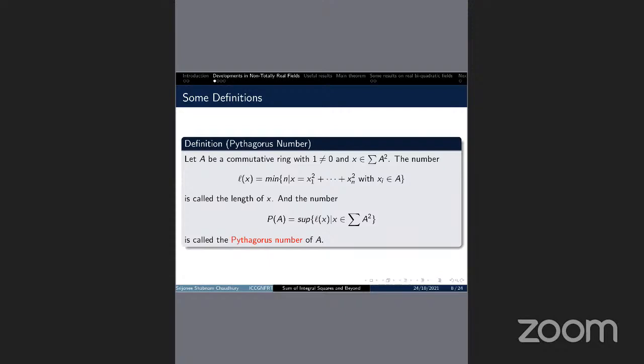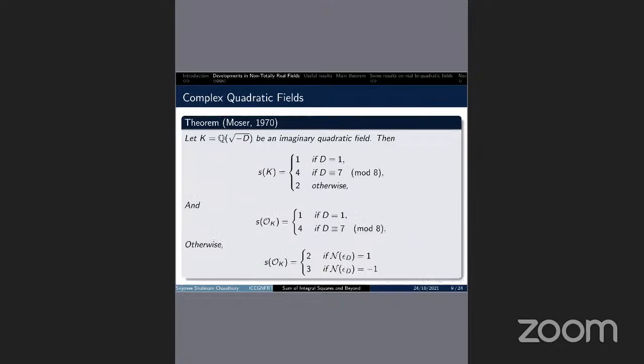If we take the supremum of the length of x for all x in the sum of A squares, this is called the Pythagoras number of A. We can get examples of levels and Pythagoras numbers in our following slides. So first we move to the complex quadratic cases.